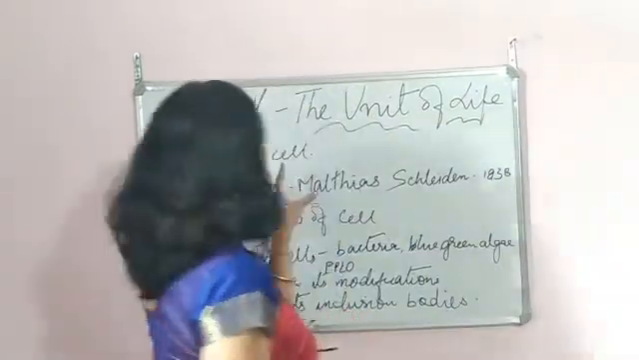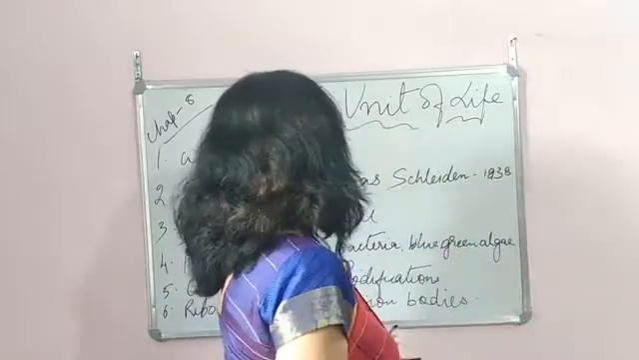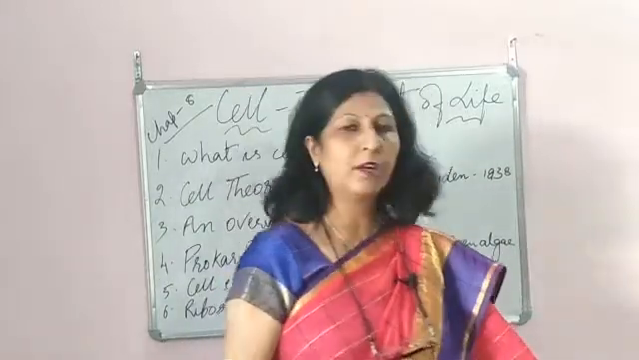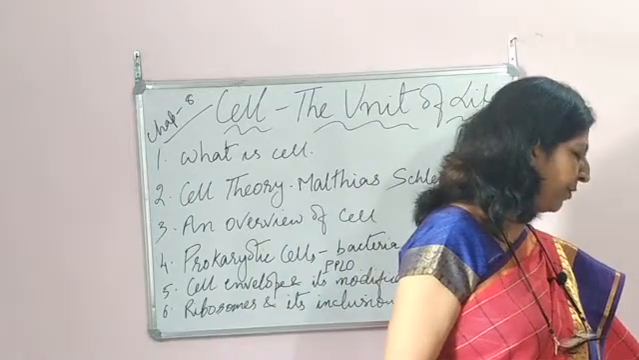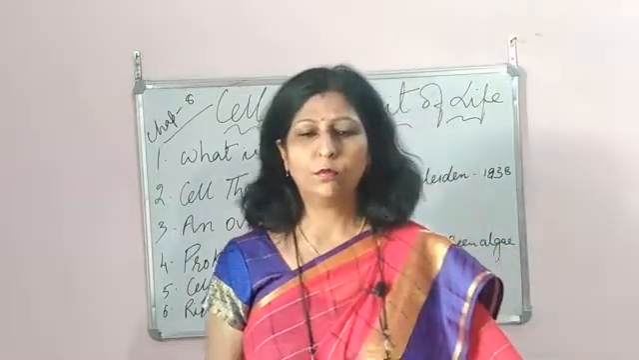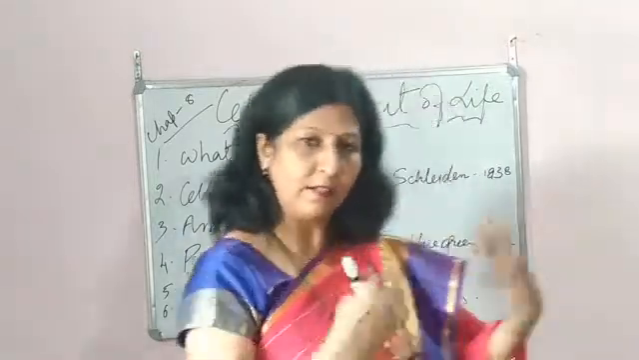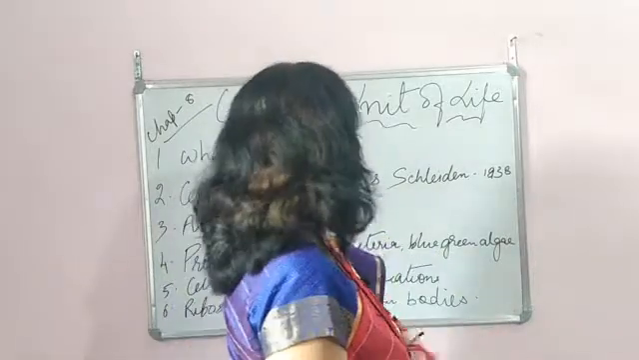Chapter 8, Cell: The Unit of Life. Chapter 7, that is morphology and anatomy. There is some confusion with that, and quite many topics are not there. So I've thought of leaving that for the present and starting with cell, the unit of life.